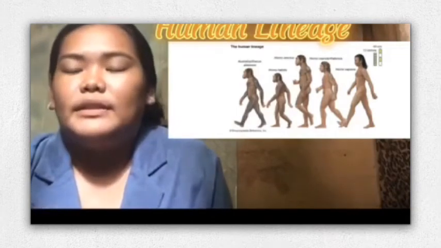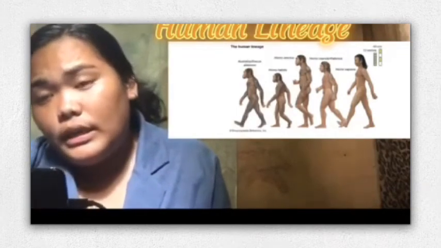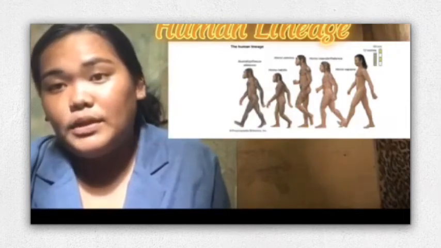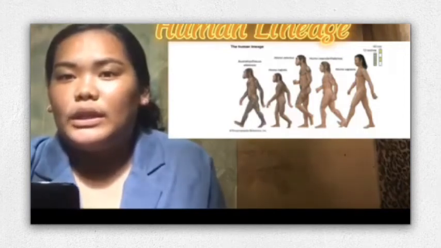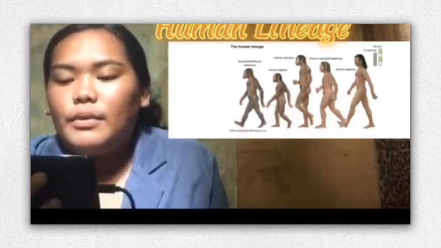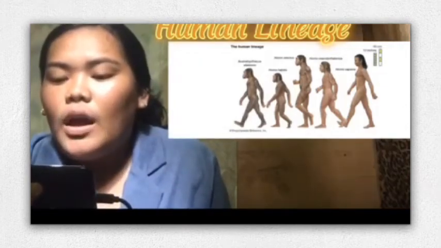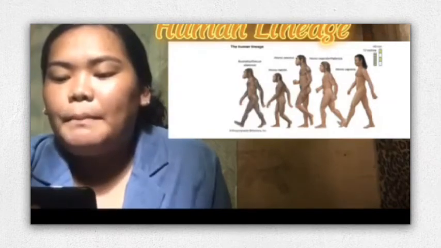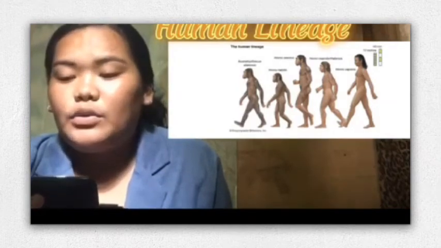So, last on the list is the Homo sapiens, also known as the human. So, kita. Homo sapiens are the most abundant and widespread species of primate, characterized by bipedalism. So, pareha sa Australopithecus, no?